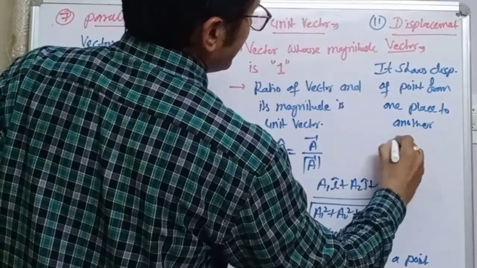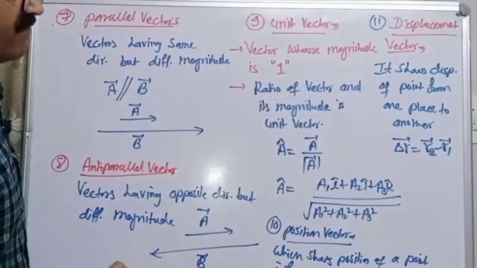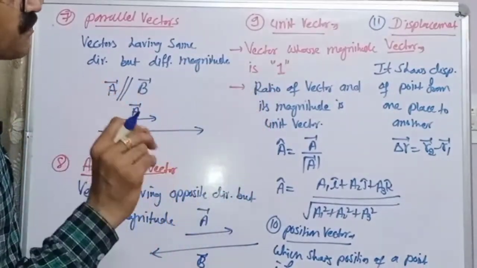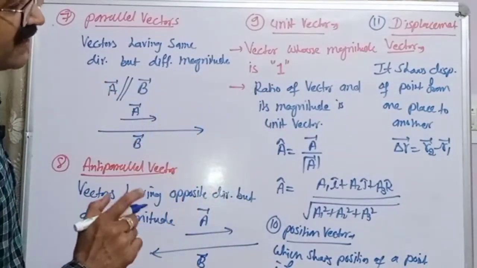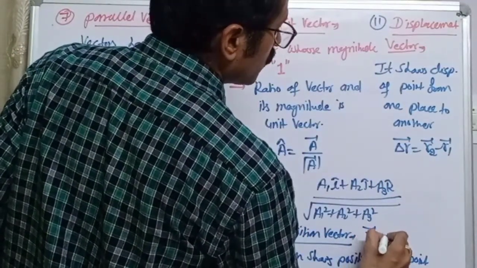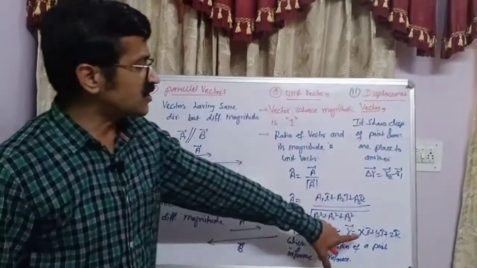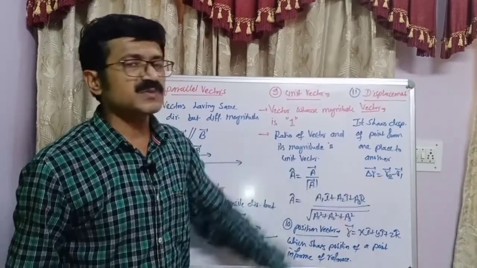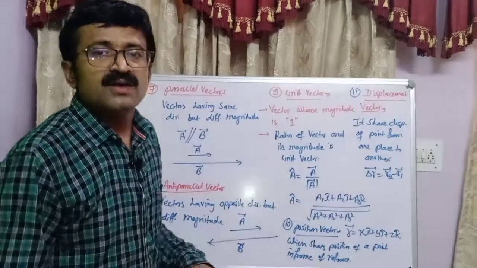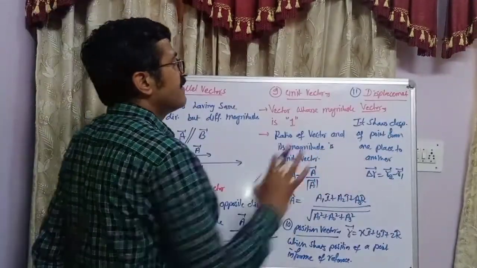It is represented by delta r vector is equal to r2 vector minus r1 vector. Whenever subtraction or difference is there, then it is displacement. You can say displacement vector. You can take the position vector like r vector is equal to x i cap plus y j cap plus z k cap. This is the position vector. Then in terms of displacement vector you can take r2 and r1 like x2, x1, y2, y1, z2, z1. In this form you can represent delta r.